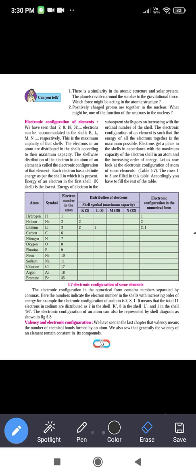Argon, the atomic number is 18. कितना है, 18, so its electronic configuration will be 2 comma 8 comma 8. Now see, the M shell has the capacity 18, okay, but it has only 8 electrons, so the M shell is incompletely filled in case of argon, but it has the stable electronic configuration 2 comma 8 comma 8. So that's why argon is also a stable element. Next is bromine. Atomic number is 35. So therefore the number of electrons is also 35.